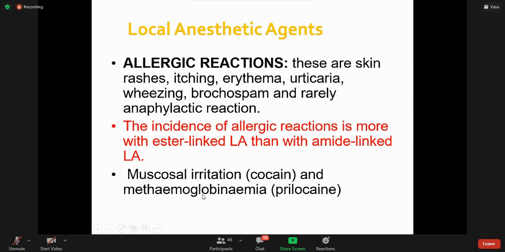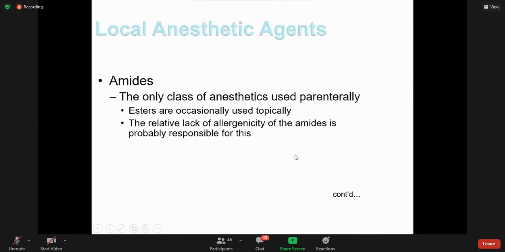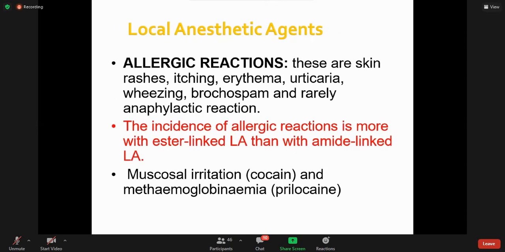And methemoglobinemia, this is another peculiar side effect of a local anesthetic agent. The name is prilocaine, and prilocaine belongs to the amide group. So one important peculiar point related to the amide group is bupivacaine, which is highly cardiotoxic, and if asked which local anesthetic agent may cause methemoglobinemia, your answer would be prilocaine. So you must remember these.